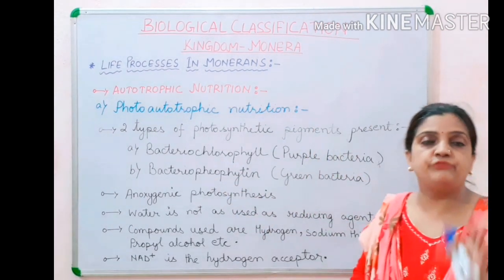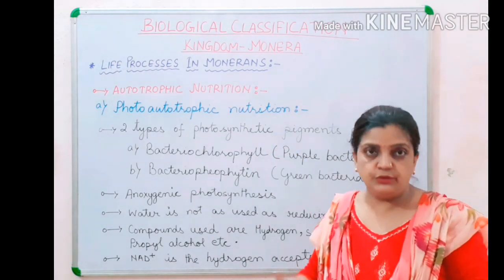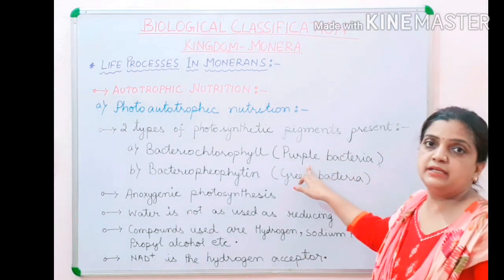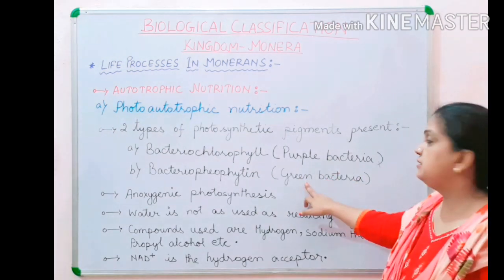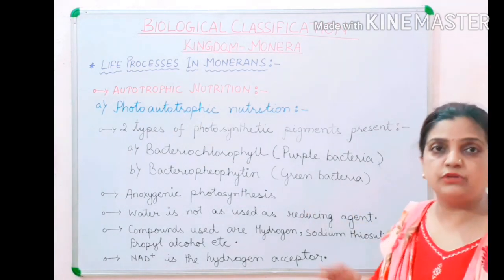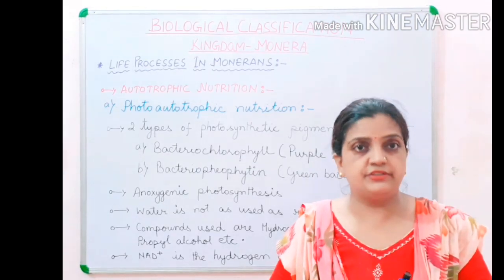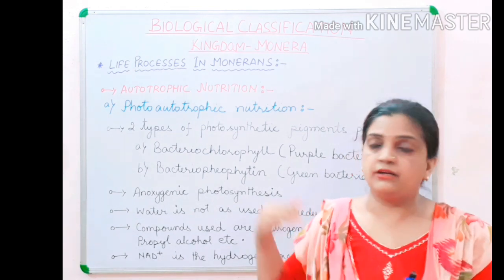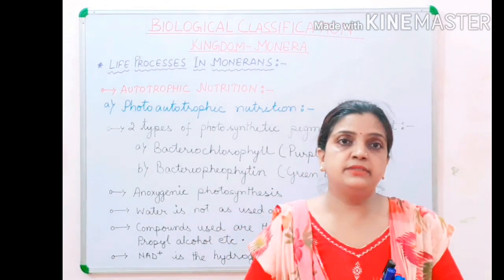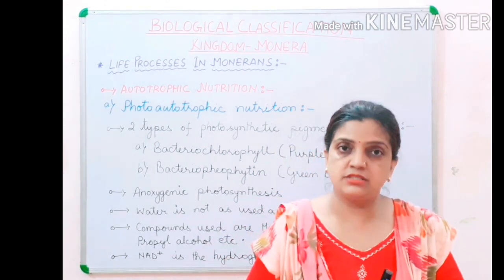Children, I told you that there are four types of bacteria. Depending upon the photosynthetic nutrition method, these four types are purple sulfur bacteria, purple non-sulfur bacteria, green sulfur bacteria and green non-sulfur bacteria. These are the four types of bacteria depending on photoautotrophic nutrition. I will again repeat that there are four types of bacteria according to photoautotrophic nutrition: purple sulfur bacteria, purple non-sulfur bacteria, green sulfur bacteria and green non-sulfur bacteria.